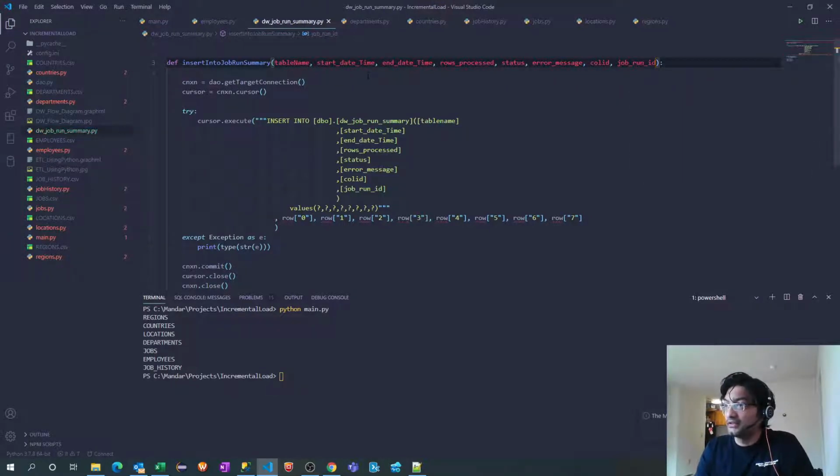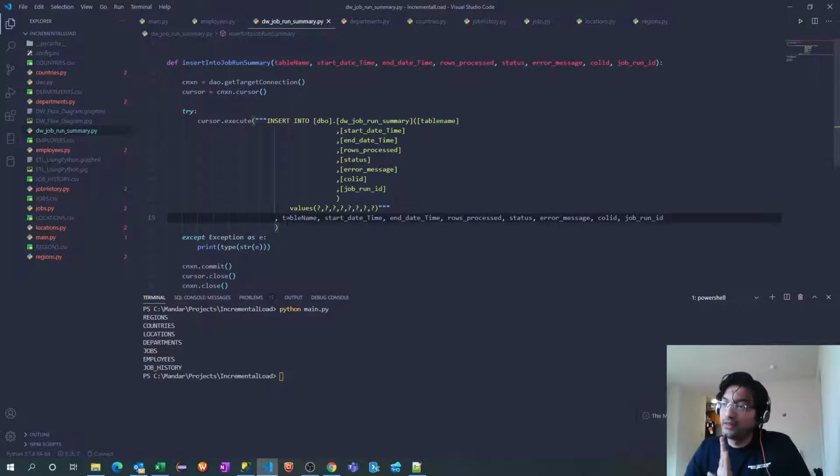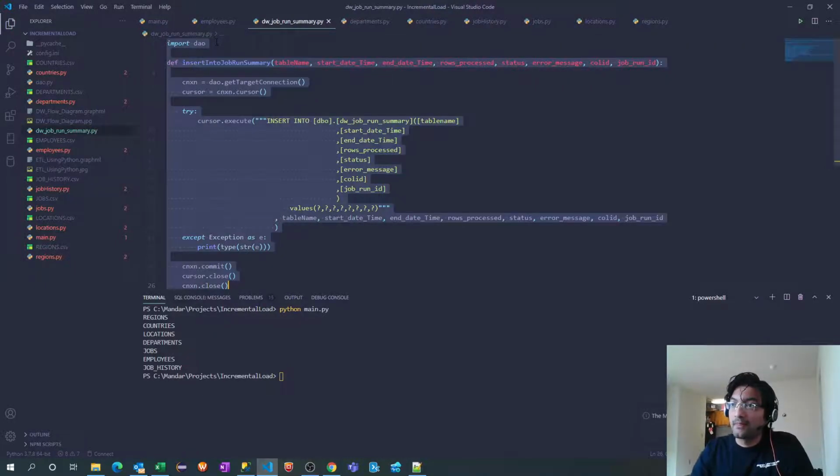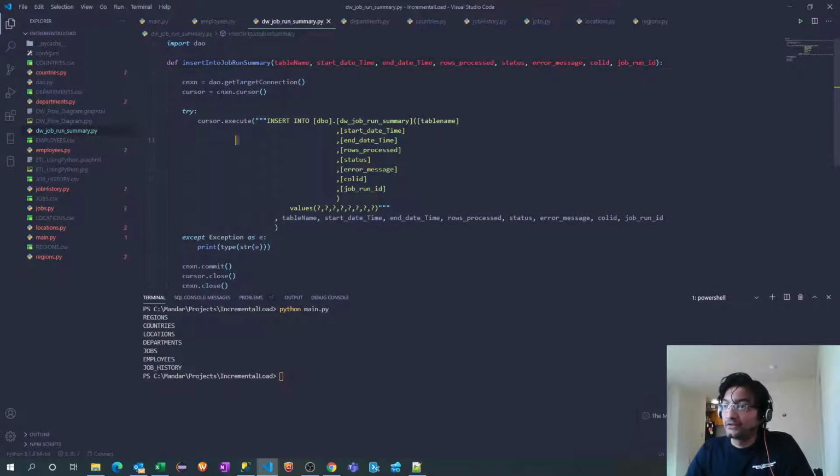Okay, this is fine. And I will copy these variables. Instead of these rows, I will give this. Now we are good. Now the only thing remaining is we have to call this. One more thing: since we are creating this target connection, it gave the error for DAO undefined variable. So I will import that, import DAO. This is fine. Error gone away. I think we are good. If there is any error, we'll see.